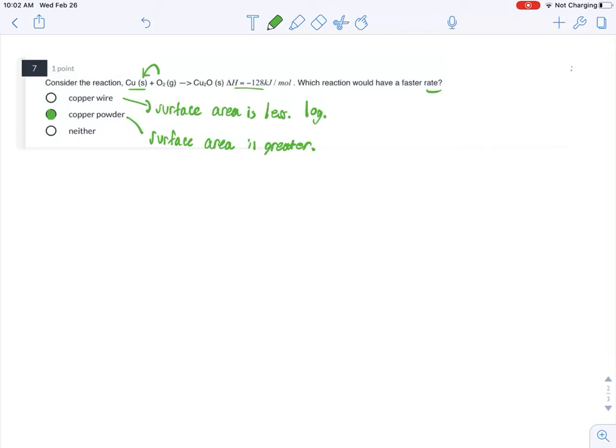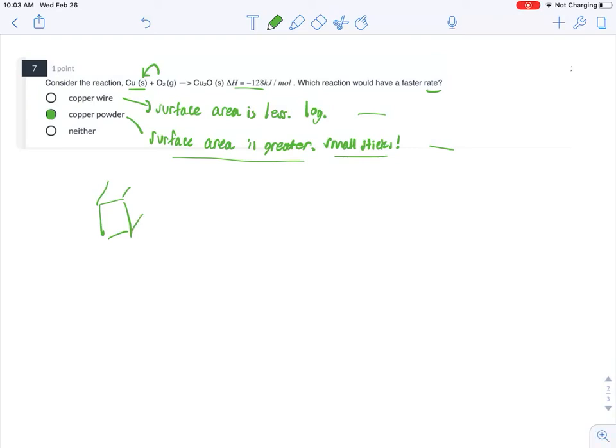And then if you have kindling and small sticks, they will burn much faster, more vigorously, because oxygen can get in and around the small sticks, and there's more surface area for the oxygen to burn these sticks with. They're both wood, but the smaller items, the smaller powder, has more surface area and can interact with oxygen more likely.